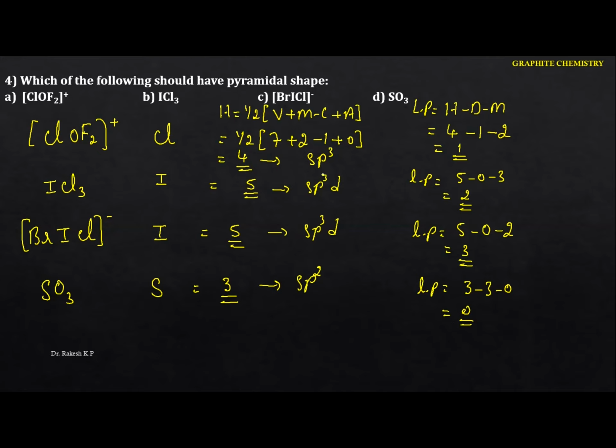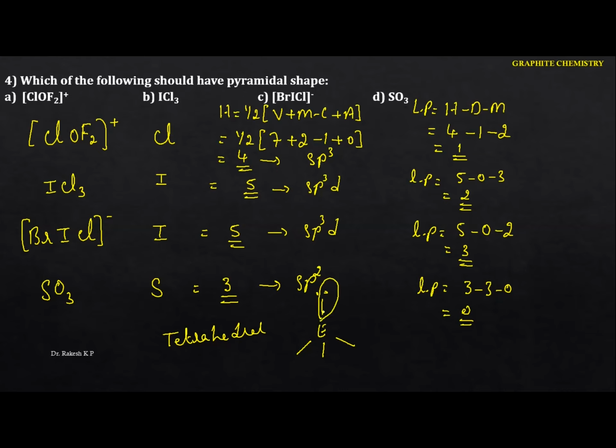See this one. sp3 is tetrahedral, but this central atom contains 1 lone pair. That means you just identify this one. If it is sp3, it is tetrahedral. Let me write this. This is the central atom, but it contains one lone pair of electrons.